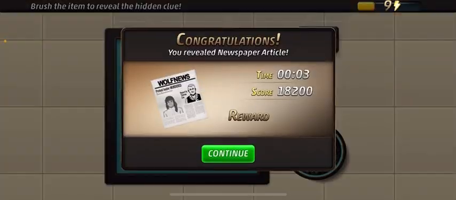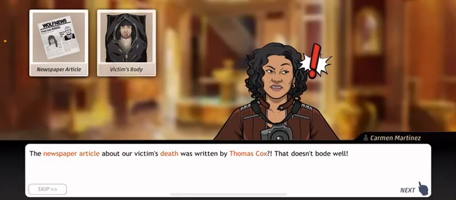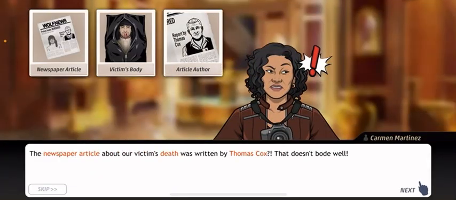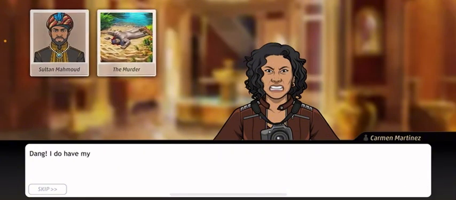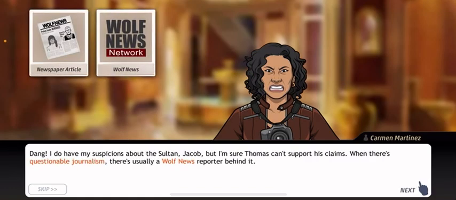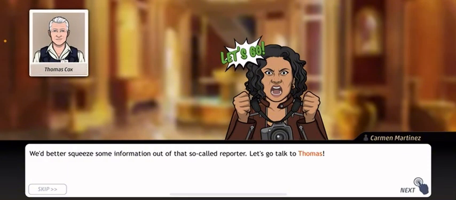Thomas Cox? The newspaper article is about our victim's death, and it's written by Thomas Cox. That does ring a bell. The article says that the Sultan finally took matters into his own hands and killed the leader of the protesters. Dang, do I have my suspicions about the Sultan, Jacob? I'm sure Thomas can't support his claims. Where there's questionable journalism, there's usually a Wolf News reporter behind it. Better squeeze some information out of the so-called reporter. Let's go talk to Thomas.